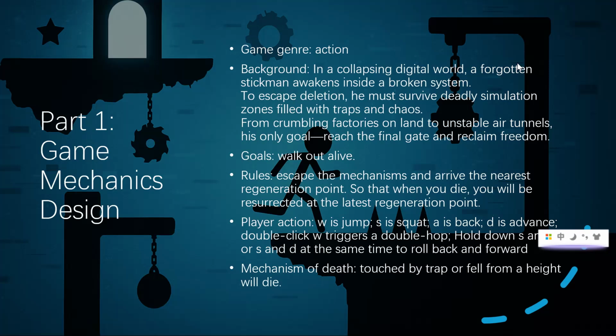And our player action is to use WASD to control the line sneaker man. I mean, W for jump, S for squat, A is for go back, and D is for advance.